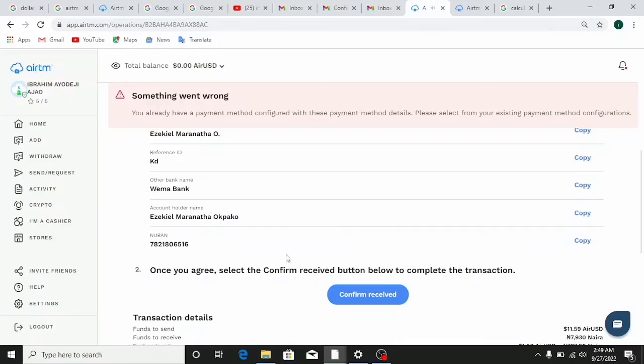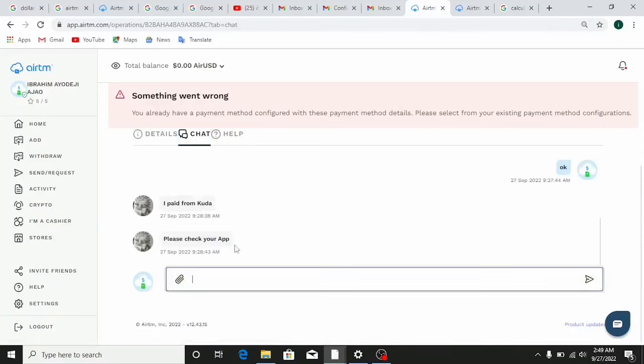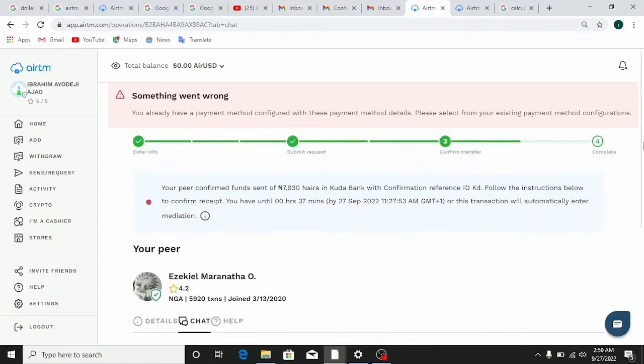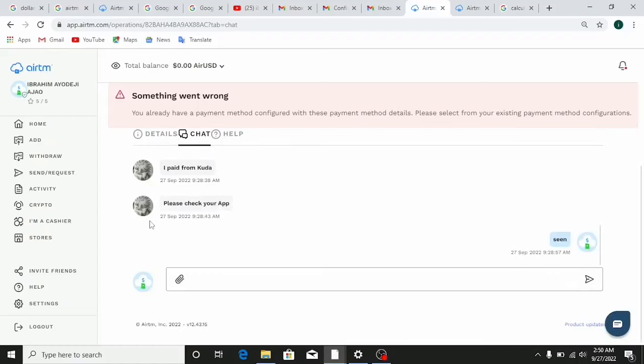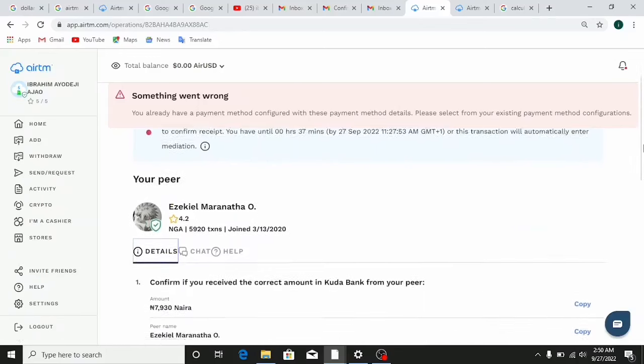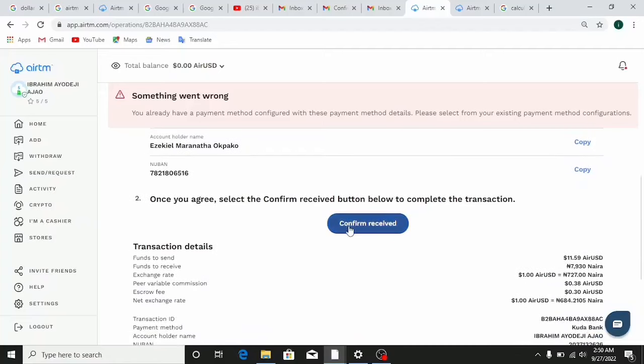So I've literally received the funds right here on my screen. So I'm just going to go right here and rate him 5-star here. It says I paid from Kuda, please check your app. Okay, send. Then the next step now is to now go back to the details here. So just go back to details again. So this is very, very important that you actually take your time so you don't lose funds basically. So all you need to do is just click on here which says confirm received.